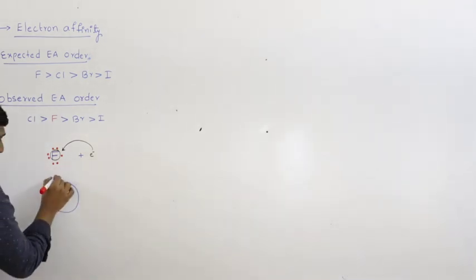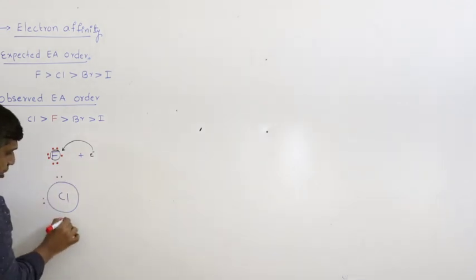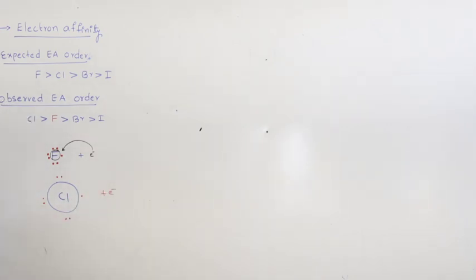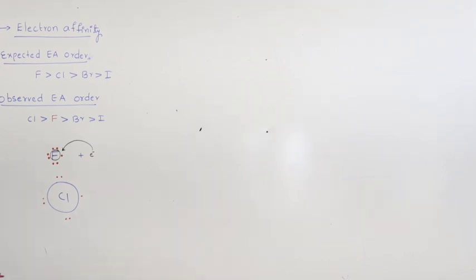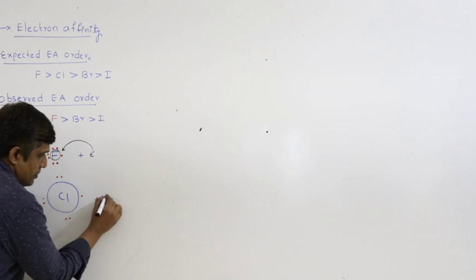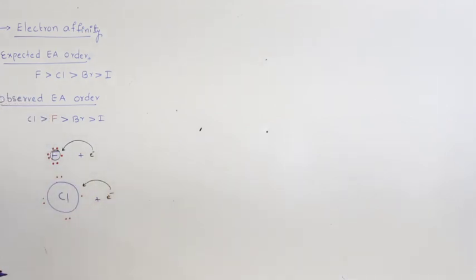Therefore, there is sufficient space for these electrons to get accommodated, and the electronic repulsions are very small, or you can neglect them. Due to increased size, the electron density per unit volume is less. In fluorine, the negative charge per unit volume is more.